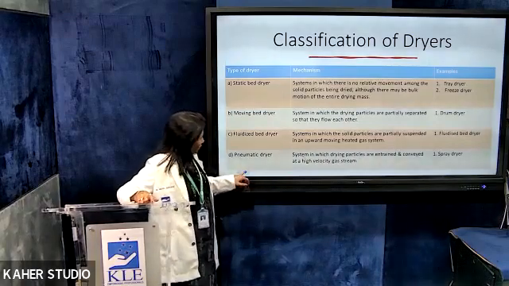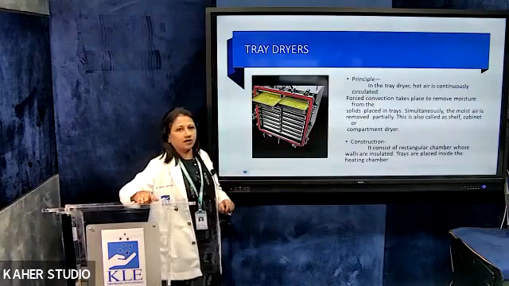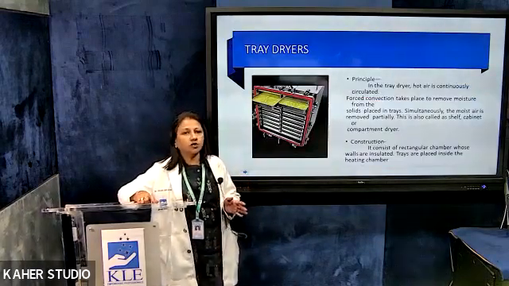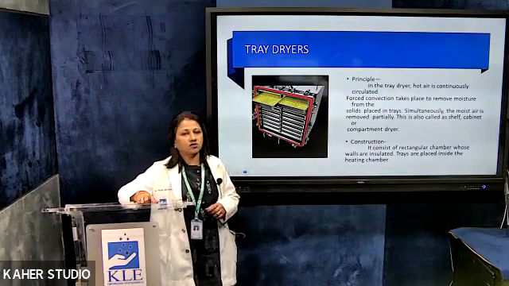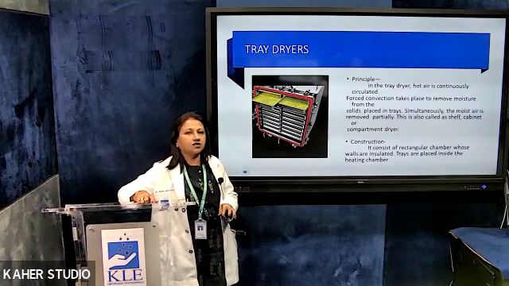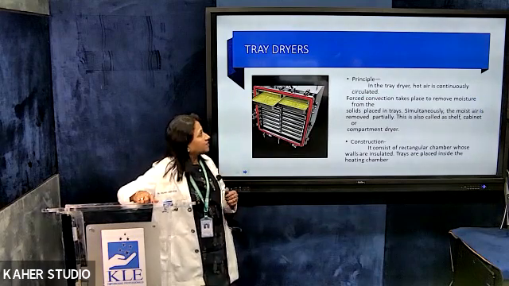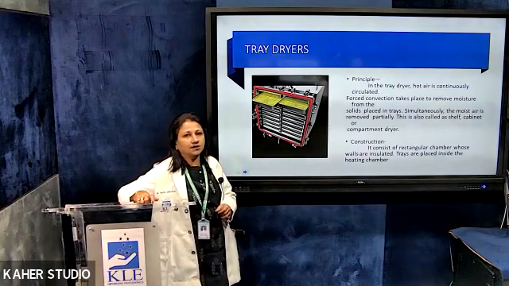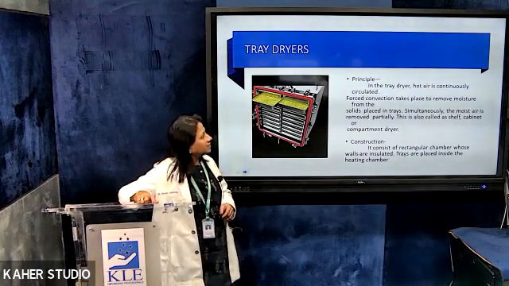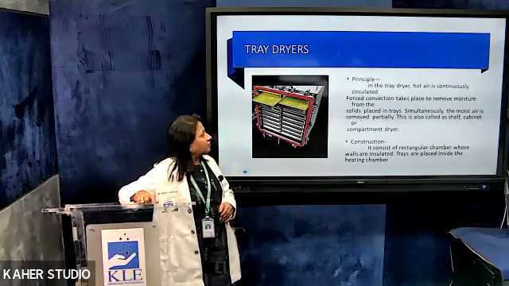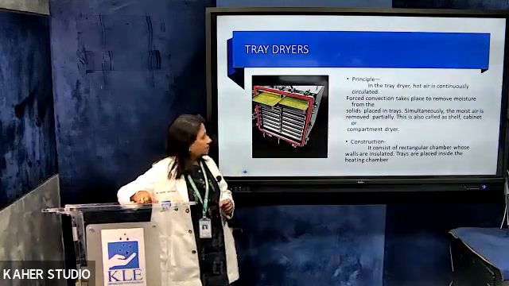Now let's talk about the first one, that is the tray dryer. As you can see, it is nothing but trays that are put into a dryer. So these are called tray dryers. The principle here is that hot air is continuously circulated and forced convection takes place to remove moisture from the solids that are placed in the trays. Simultaneously, the moist air is removed partially, and this is also called a shelf, cabinet, or compartment dryer.